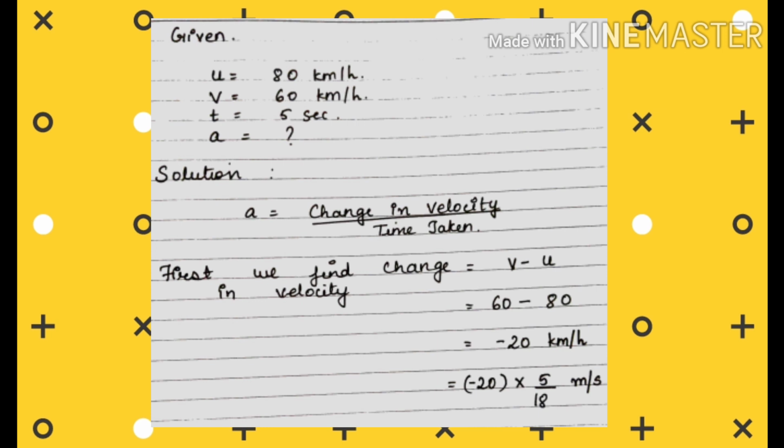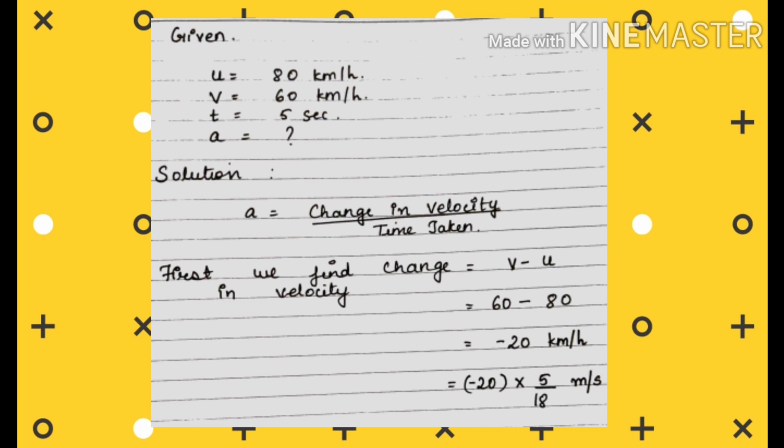First, what we will do is just write the given. What is given? Initial velocity equals 80 km per hour. Final velocity equals 60 km per hour. Time taken is 5 seconds. What we have to find is acceleration. We all know the formula of acceleration. What is the formula for acceleration? Acceleration is equal to change in velocity upon time taken.